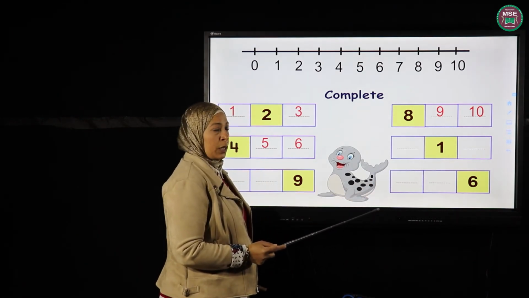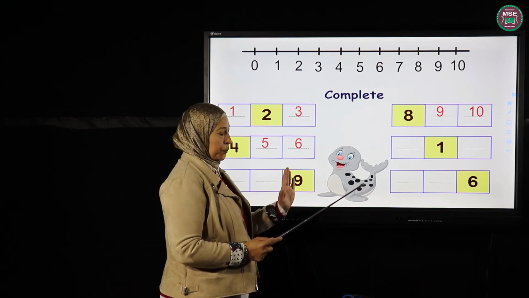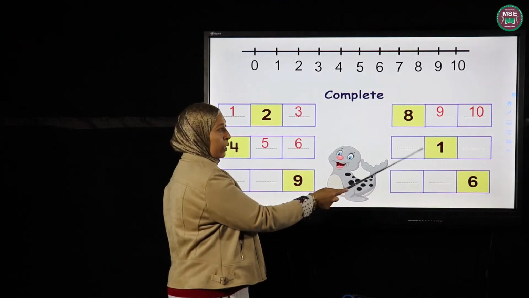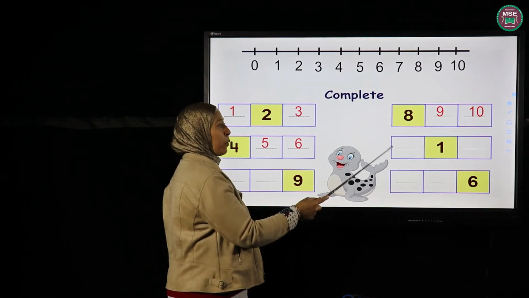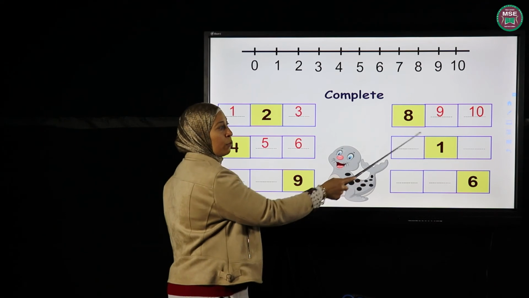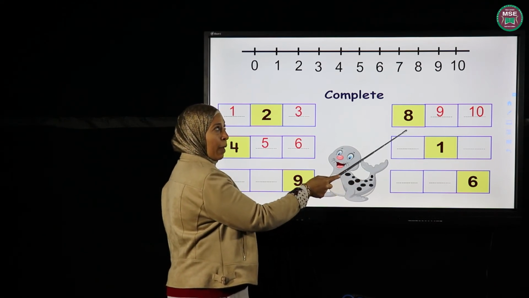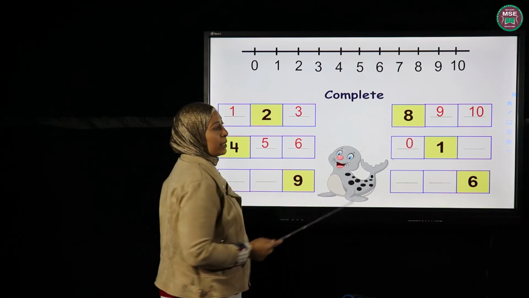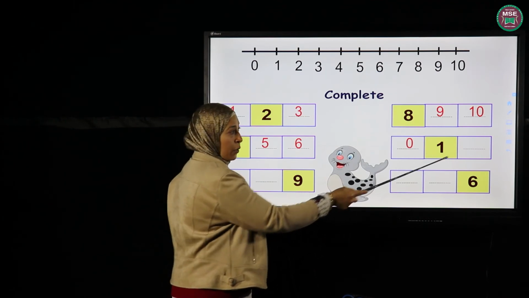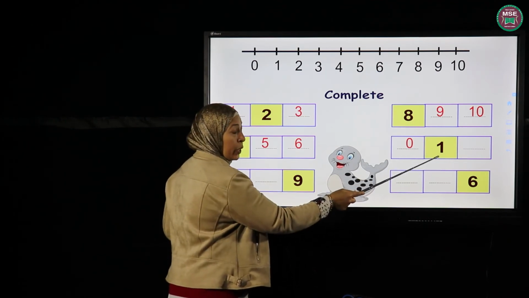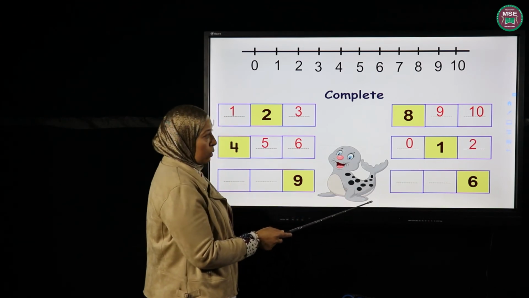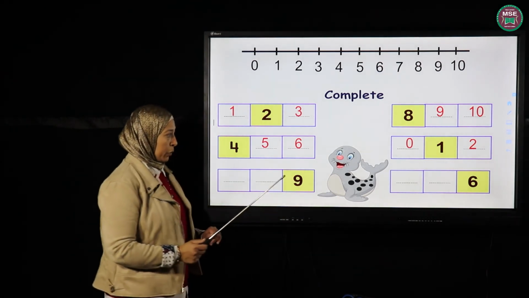Okay, how can I do it? Yes, let's take it apart. Let's do it in steps. Step number 1, I'm going to fill this space first. Here, am I going forward or backward? I'm going backward because I want to know what's before, right? It comes before 1. What comes before 1? Count backward, 1, 0. Excellent. So this is before. What comes after 1, the other space? 0, 1. We are going to count what? Forward. 0, 1, and 2, right? So this is counting forward and backward.